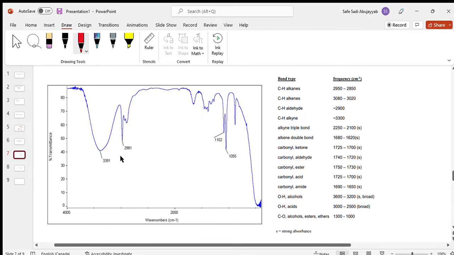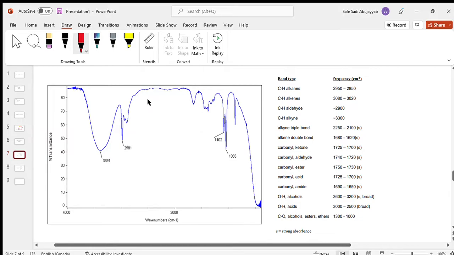Basically, the only thing you have to remember is that at certain peaks, our wave numbers change as they go along the x-axis, and depending on the shape of our peaks and where they are, like what their wave number is, we can tell basically what functional group it is. And this is from our trusty table over here.